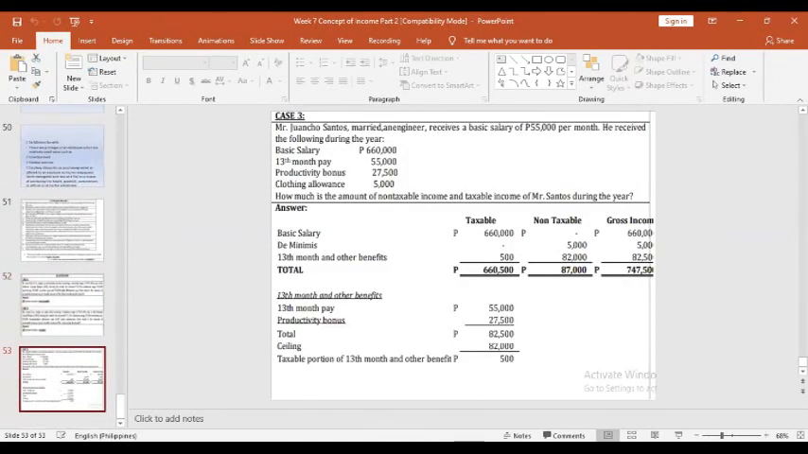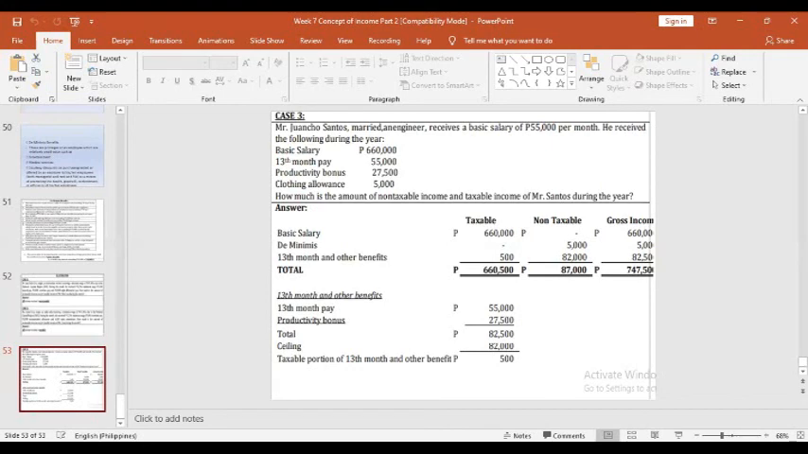And the last one, Mr. Juancho Santos, married, an engineer, receives a basic salary of 55,000 per month. Okay, he received the following income during the year: the basic salary, the 13-month pay, the productivity bonus, clothing allowances. So the question is, how much is the amount of non-taxable income and taxable income of Mr. Santos during the year? Of course, let us classify the income if it is taxable or non-taxable.